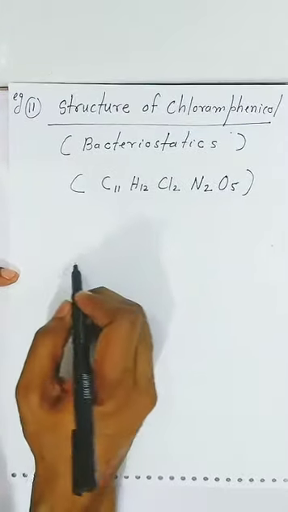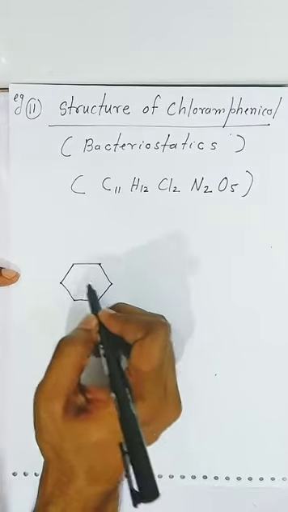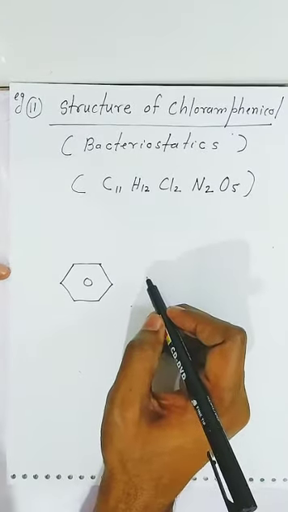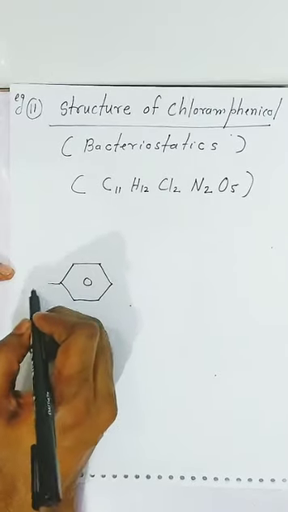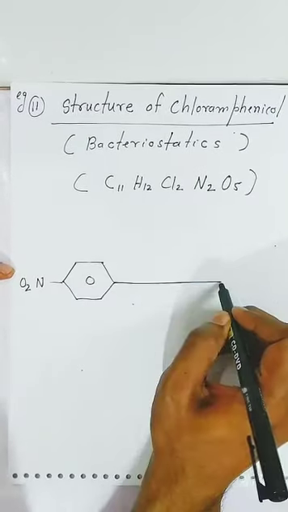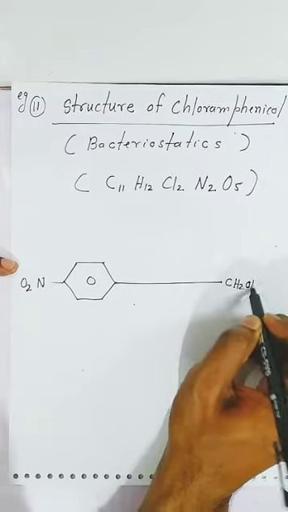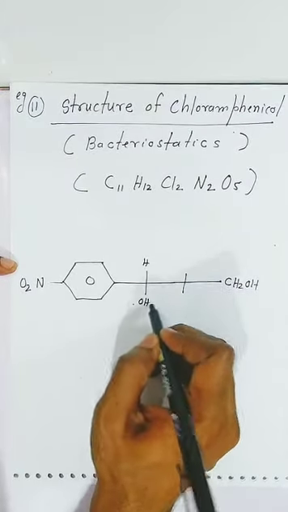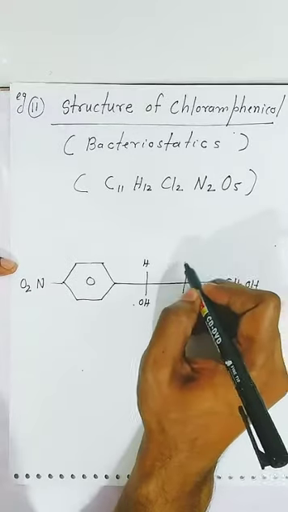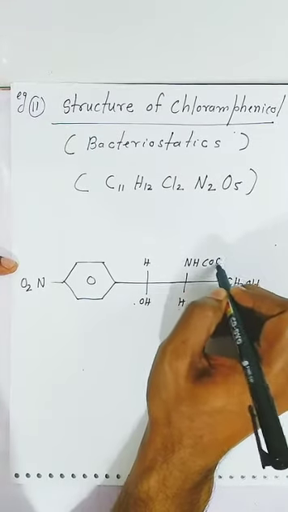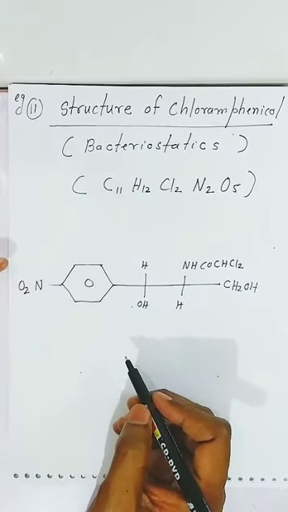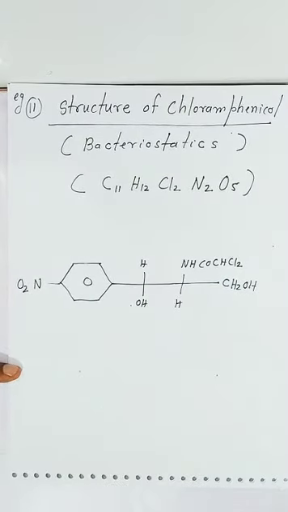So you have to start with the benzene ring students, because it is also containing nitro group NO2. Now this is connected to the methyl alcohol. Now here two valencies are occupied by hydroxyl group. The other is hydrogen, the other is ammonia with COCHCl2. That is why it is chloramphenicol. Students, this is the structure of the bacteriostatic.